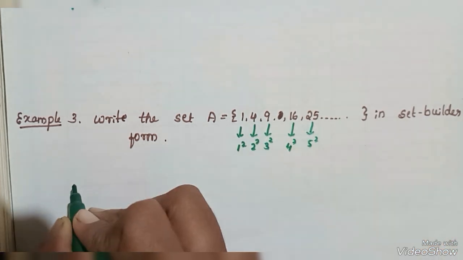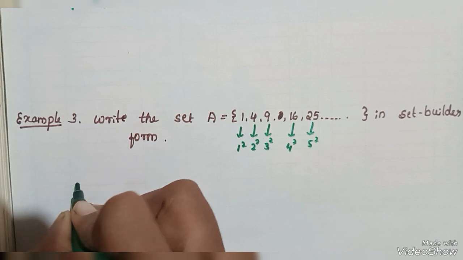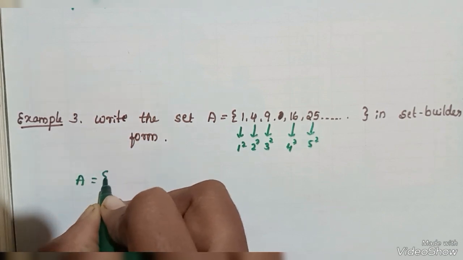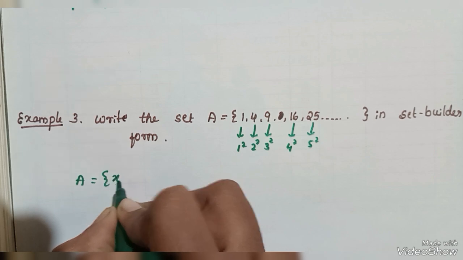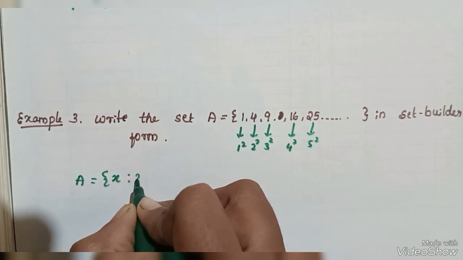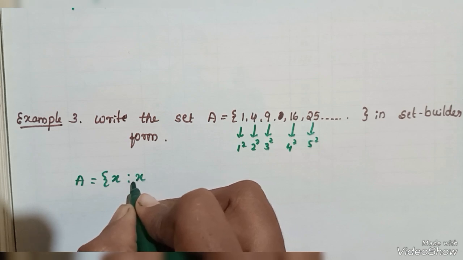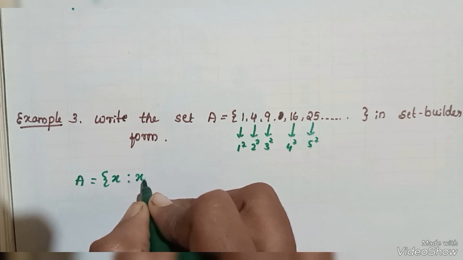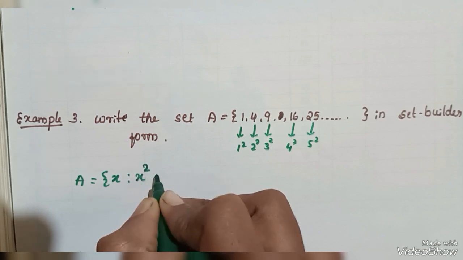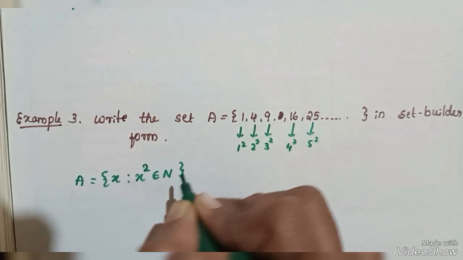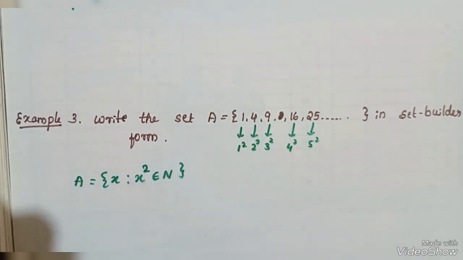Then the common property is, here it can be written as A equals the set of elements x such that x equals x square, where x belongs to N. Okay, this is the common method of the set builder form.